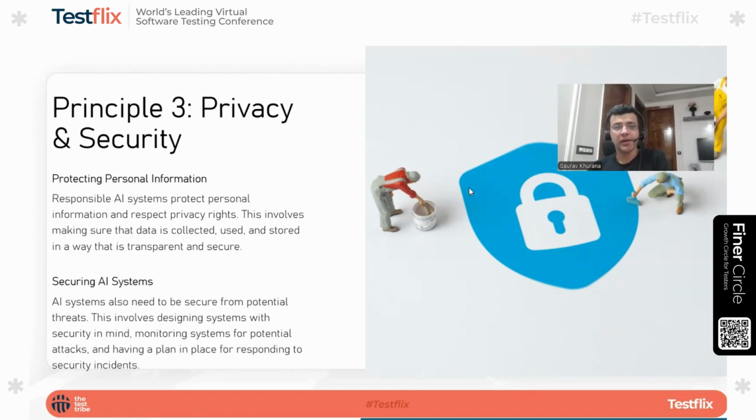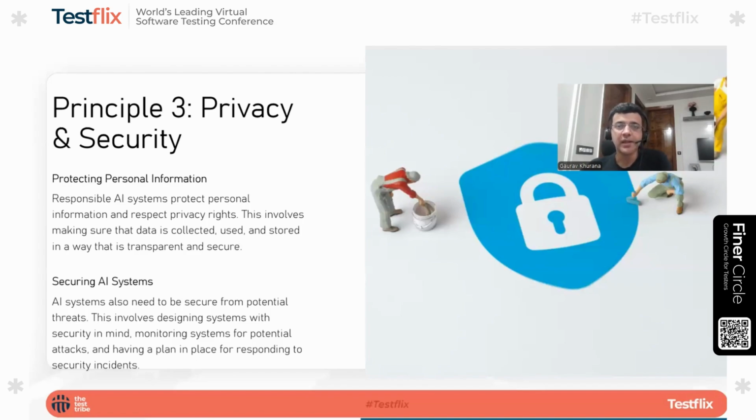So testers should try such prompts on that system to check that it does not reveal the identity of those people. That would be a privacy breach, and we should see that data of such kind is encrypted as well. So these are the various things that can be tried for the privacy part.